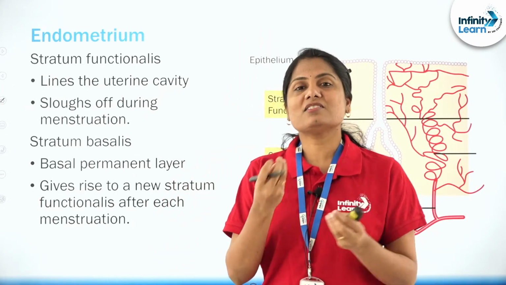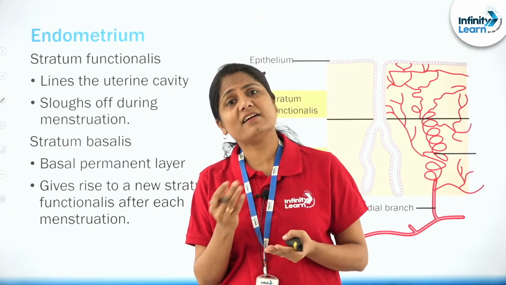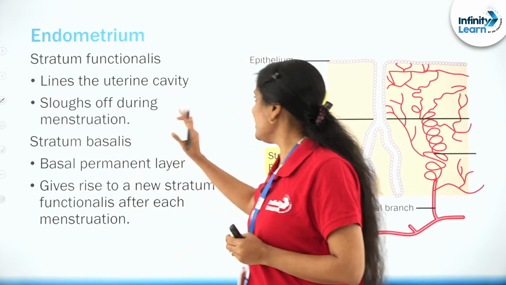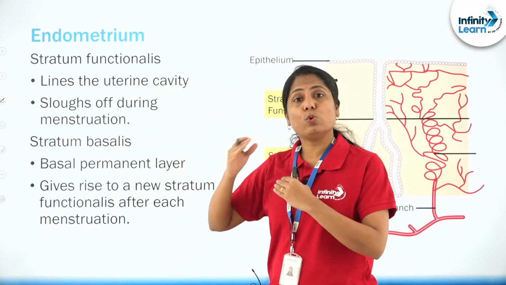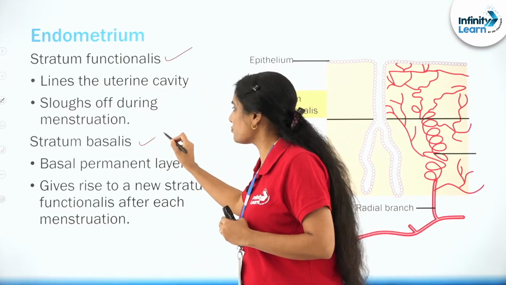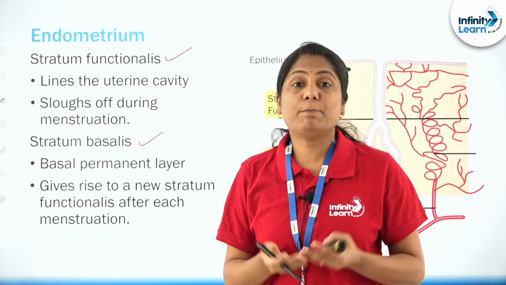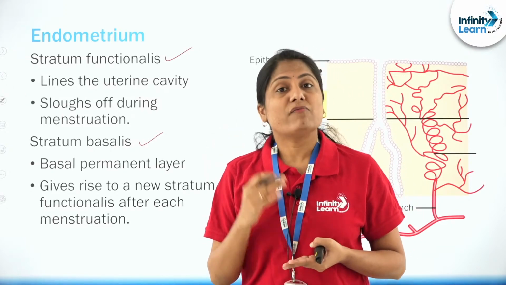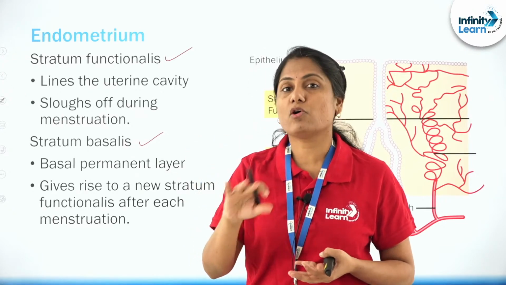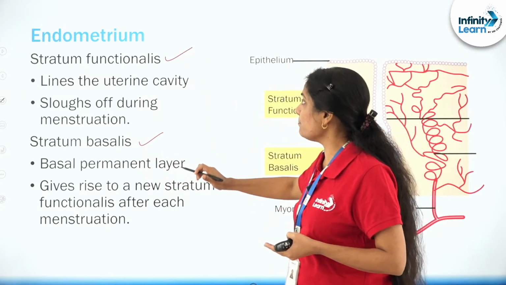Here I am throwing some light on the fact that it is not the entire endometrium that is sloughed off or shed. The endometrium again has two levels: stratum functionalis and stratum basalis. Stratum is nothing but the layer. Basalis is at the base. Functionalis is the one that is rebuilt and sloughed off. So there are two layers to the endometrium.